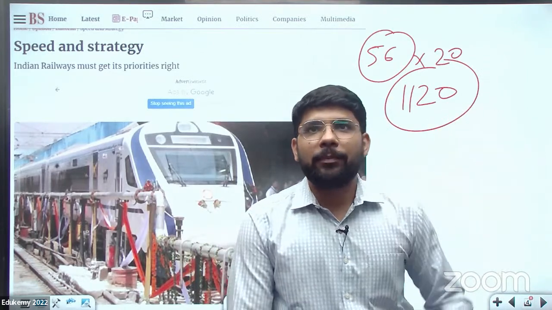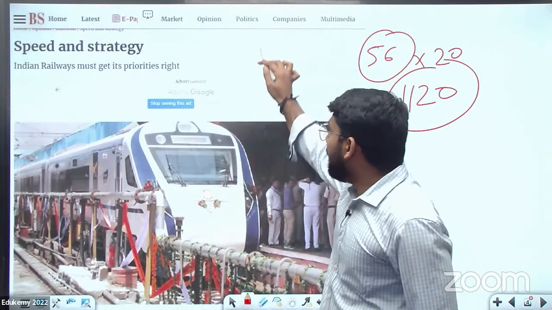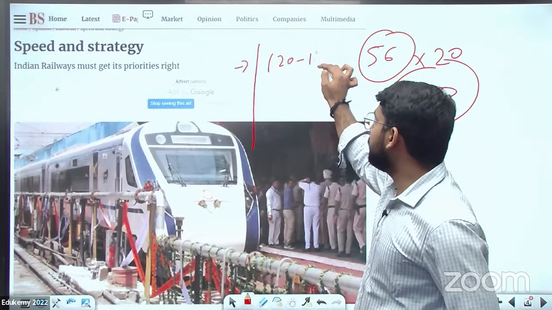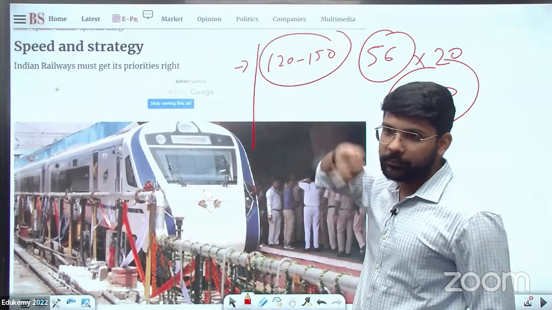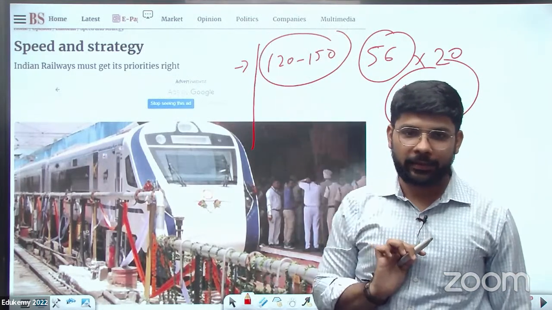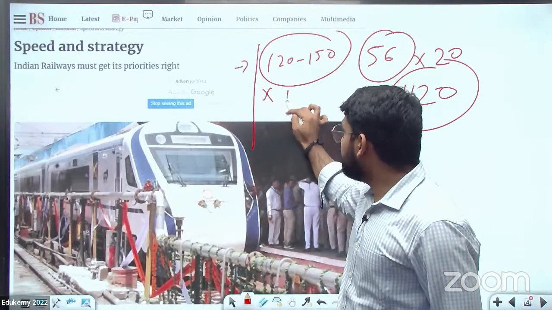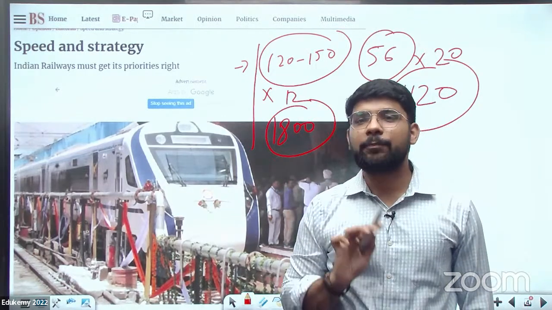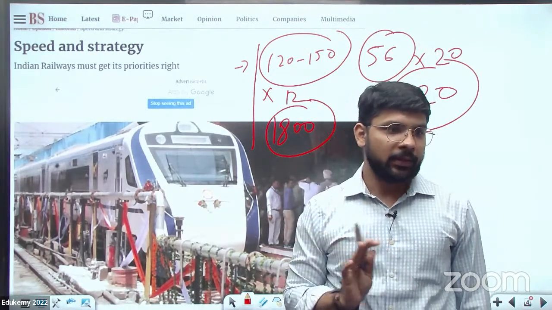If you're relying on magazines, the issue is that each monthly magazine is 120 to 150 pages. हर महीने इतने पेज का मैगजीन आता है. If I multiply this magazine by 20, you have 1800 pages. Is it possible to revise 1800 pages before the prelims?